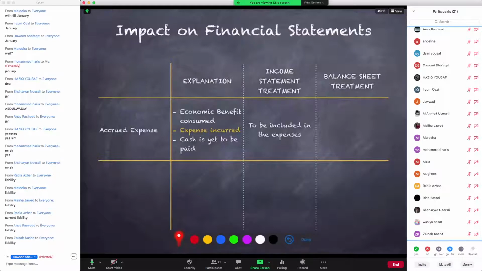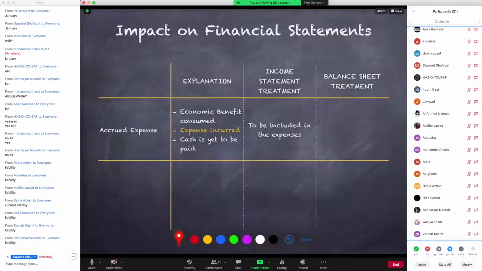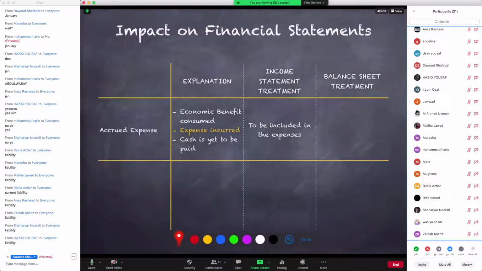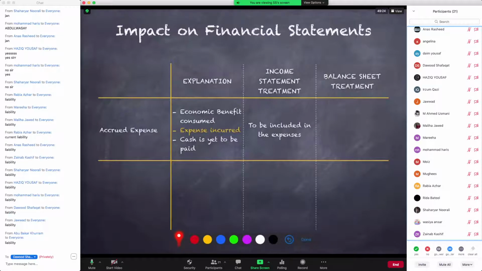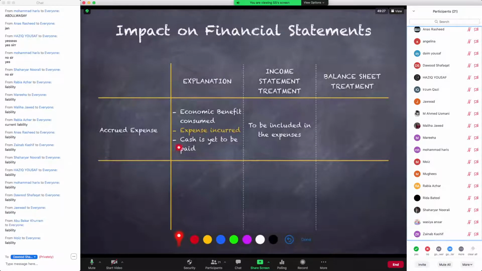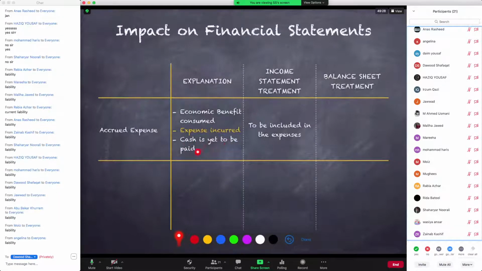So in this case, one side of the story tells us that it is an expense. What is the other side of the story? Everyone agree on it's a liability. Excellent, everyone. Very good. It is a liability. Why is it a liability? Because of this fact. Since the cash is not paid, आपने बेनिफिट कंज्यूम कर लिया है, वो आपका एक्सपेंस तो हो गया, लेकिन चूंकि कैश पे नहीं हुआ अभी तक, इसका मतलब है अब आप किसी को ओ करते.